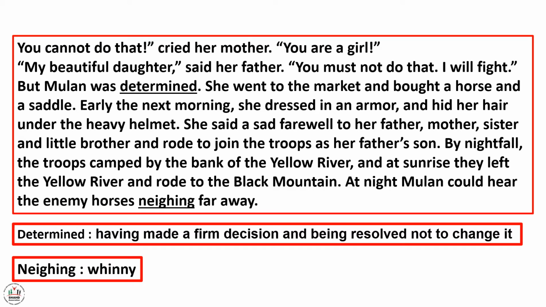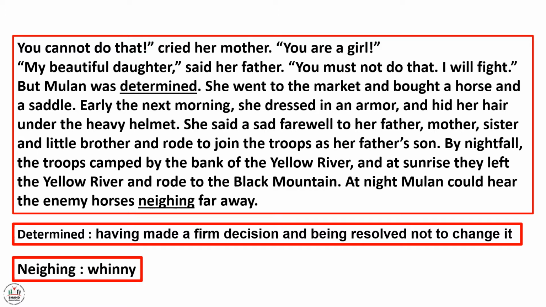By nightfall, the troops camped by the bank of the Yellow River, and at sunrise they left the Yellow River and rode to the Black Mountain. At night Mulan could hear the enemy horses neighing far away.